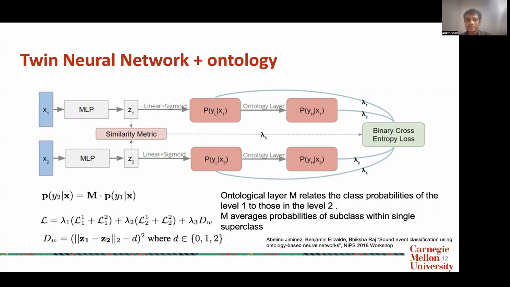And the loss function is defined to be the loss of level 1 and level 2, along with the embedding loss, which is essentially the difference between the embeddings that are being learned through the MLP with the imposed constraint.